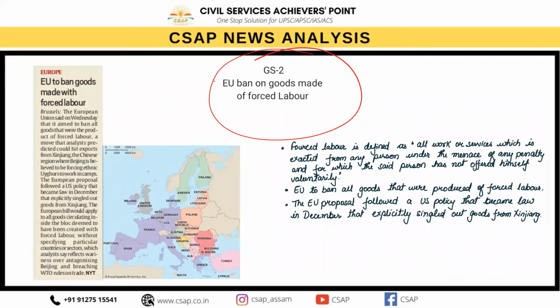EU ban on goods made of forced labor. तो यहाँ पे क्या हो रहा है? Forced labor is what? Forced labor is defined as all work or services which is exacted from any person under the menace of any penalty and for which the said person has not offered himself voluntarily.